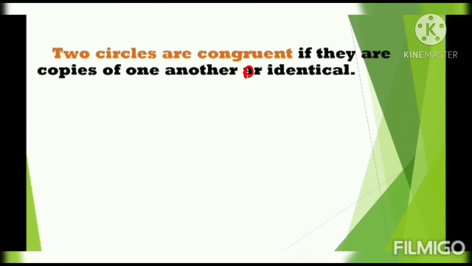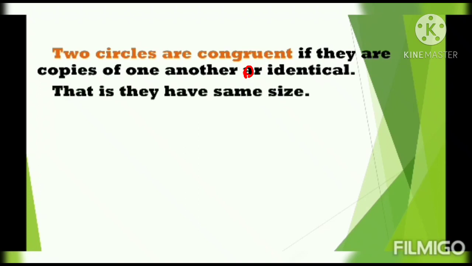Then congruent circles. Two circles are congruent if they are copies of one another, or identical. We have already seen this in the triangles section, with congruent triangles. Just as we call triangles with the same sides and the same angles congruent triangles, we can call two circles congruent. If they are copies of one another, identical, we can call those two circles congruent circles. Okay?